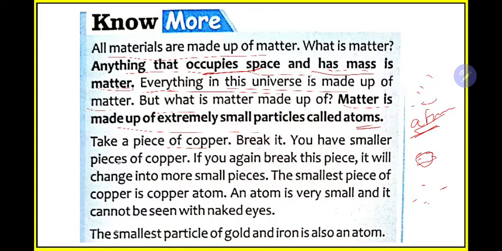Take a piece of copper and break it, then you have small pieces of copper. If you again break these pieces, they will change into even smaller pieces. The smallest pieces of copper are copper atoms. An atom is very small and cannot be seen with the naked eye. If you take a copper wire and break it again and again, it will become small powder-like things that you cannot see even with your eyes. These small invisible particles are known as atoms, and the entire copper as a whole is known as metal.